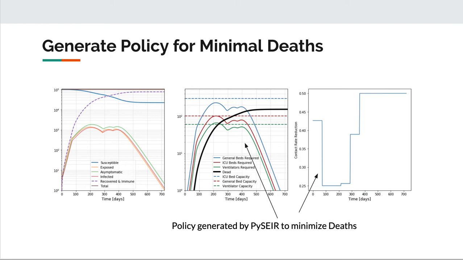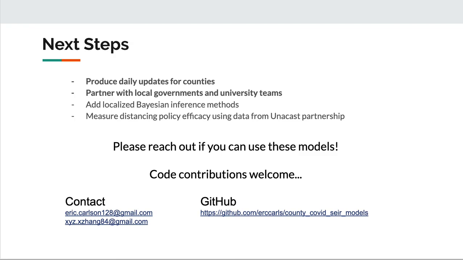One of the main features of PySeer is the ability to generate optimal policies which minimize the amount of deaths. Rather than flat policies, which are generally produced in academic papers, we've tried to machine optimize this in order to reduce the total death count, and you can see that the dynamics of the model are exploited in order to do this. Our next steps are to continue to couple this with county level data so that we can produce daily updates for each county as new data flows in.